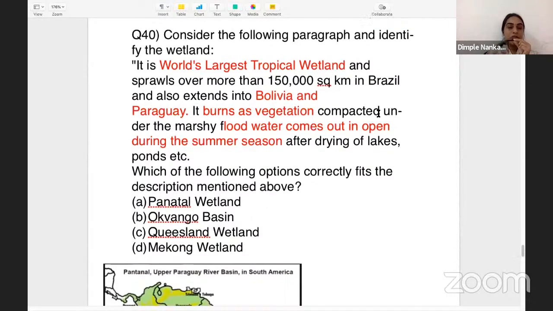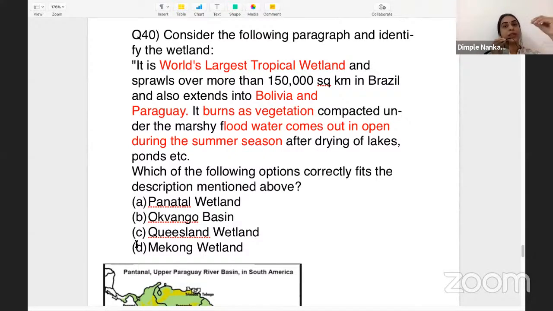So, if you just know the location of the wetlands that have been given in the options, the question would have become fairly easy for you. Let's go by the options. We are talking of Mekong wetland. We know the Mekong River is in Southeast Asia. The question is talking about Brazil, so this option would be eliminated. Queensland wetland, we know it is in Australia.